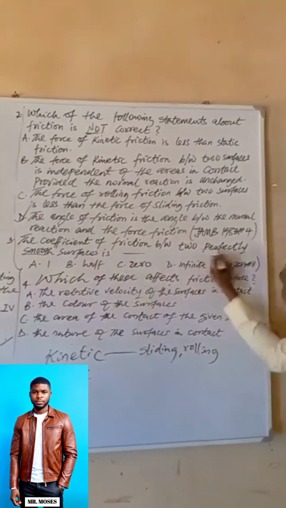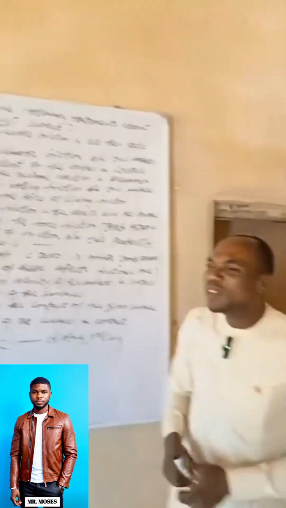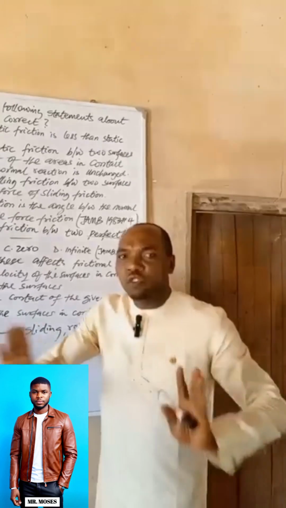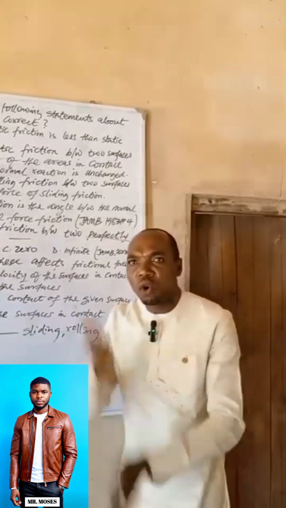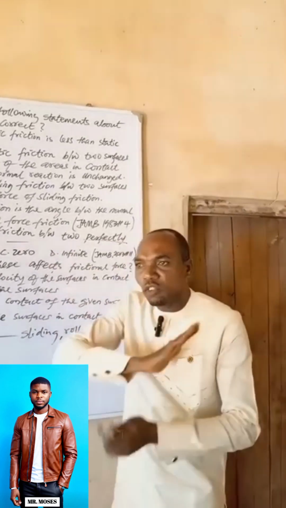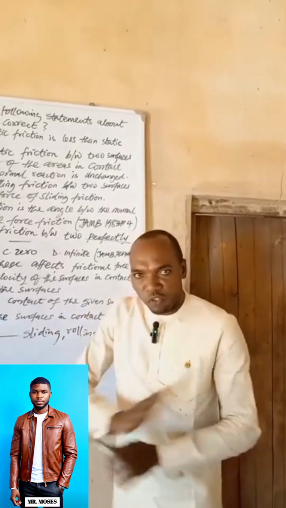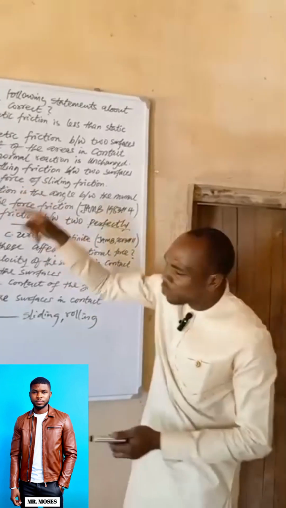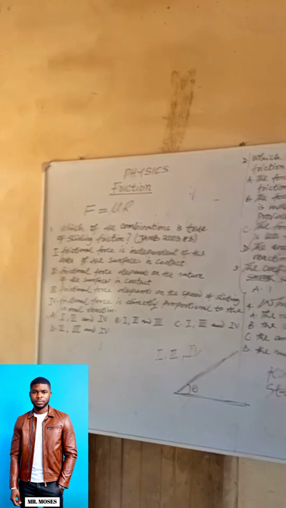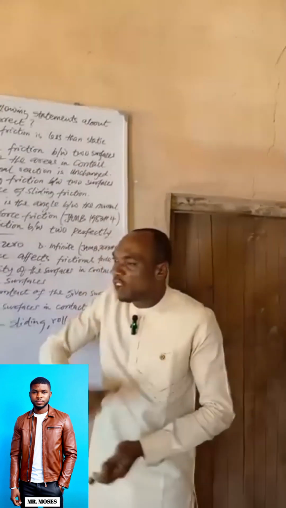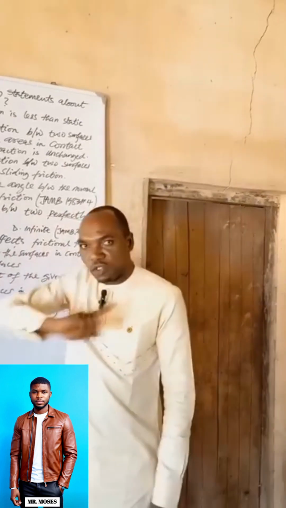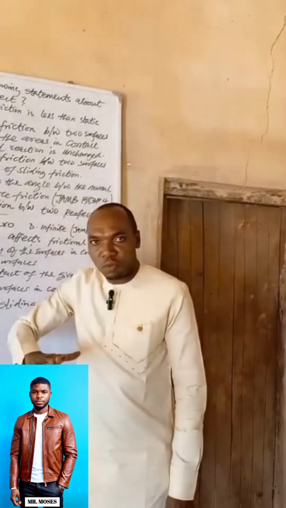Now, number 3 says the coefficient of friction between two perfectly smooth surfaces. Imagine perfectly smooth means that the body is devoid of frictional forces. There is no opposition to the movement. There is no friction. That's why we are talking of the nature of the surface. The surface is not rough, it is perfectly smooth. Then frictional force doesn't exist there.